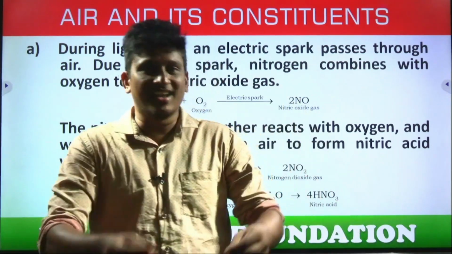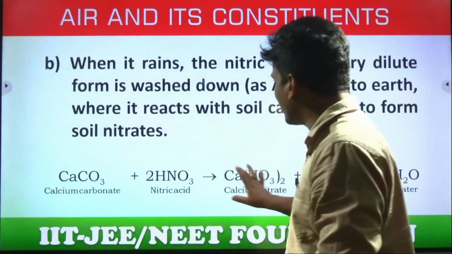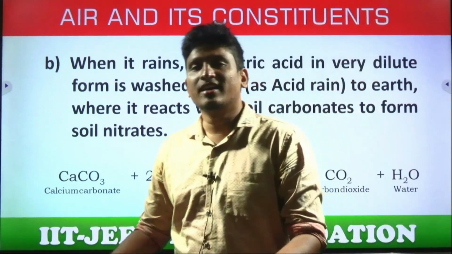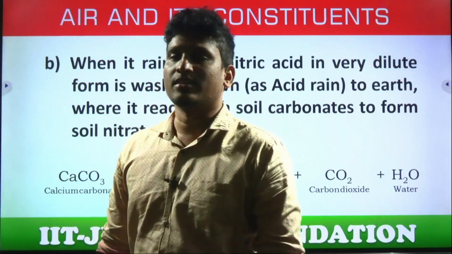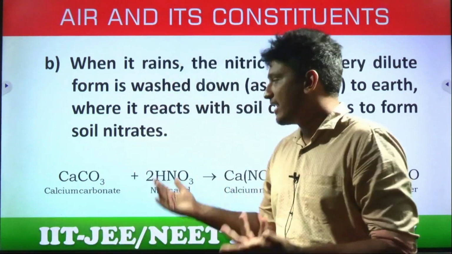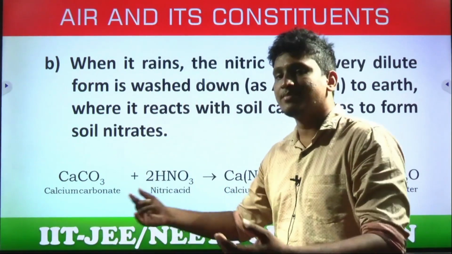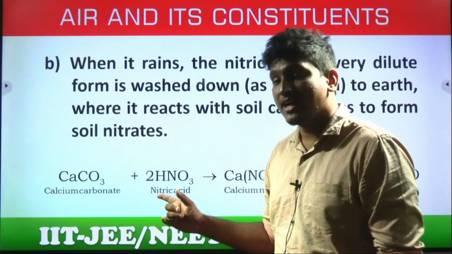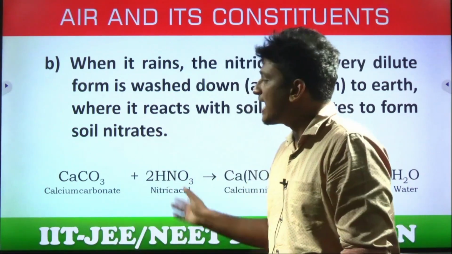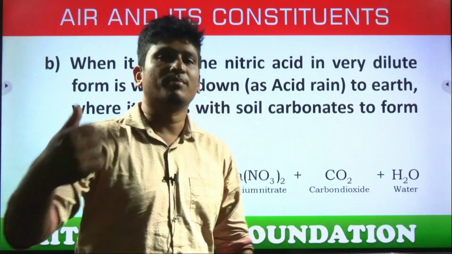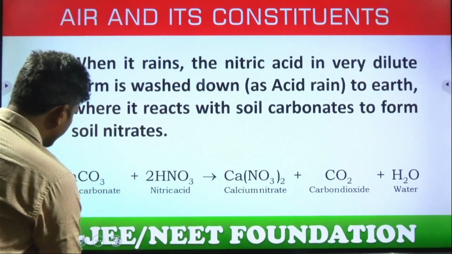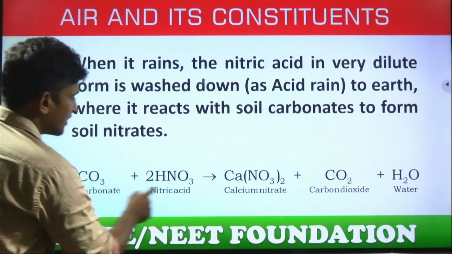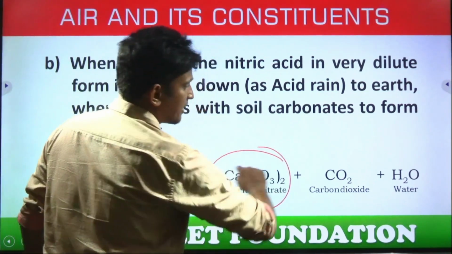Now this nitric acid, when it reaches the ground, meets the soil, which contains many minerals, mostly calcium, magnesium, carbonates, bicarbonates. Now this nitric acid which falls on the ground reacts with carbonates of calcium or magnesium and produces the respective calcium nitrate, students. Calcium nitrate, carbon dioxide and water.